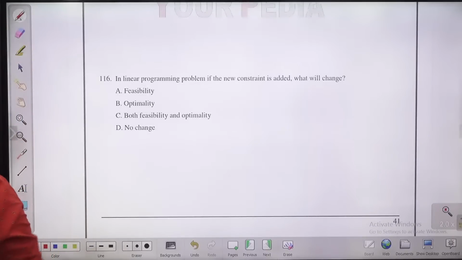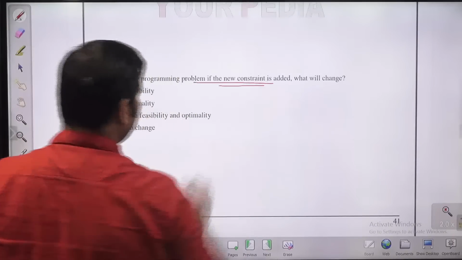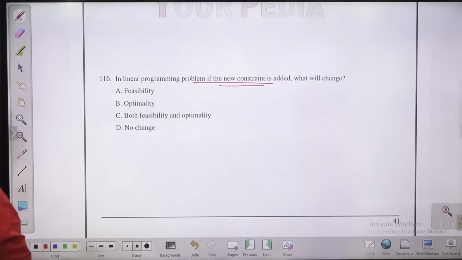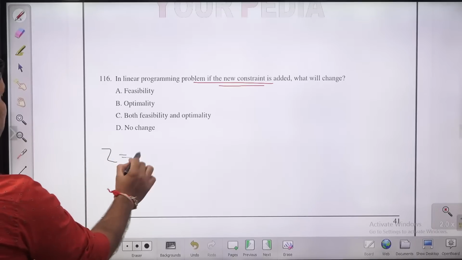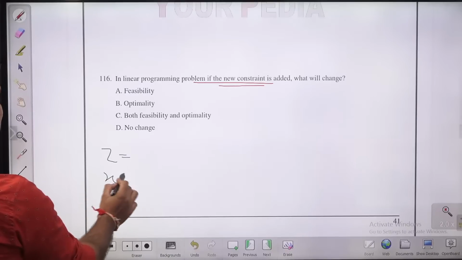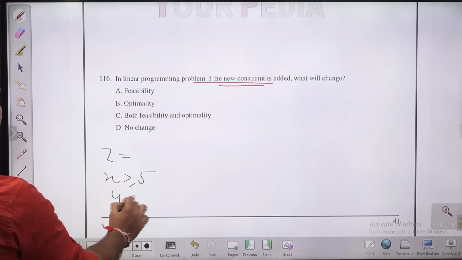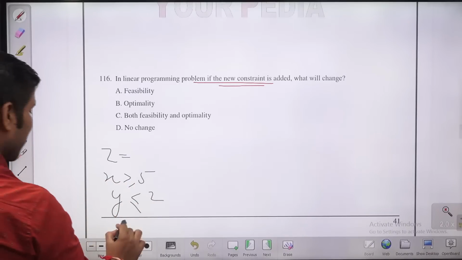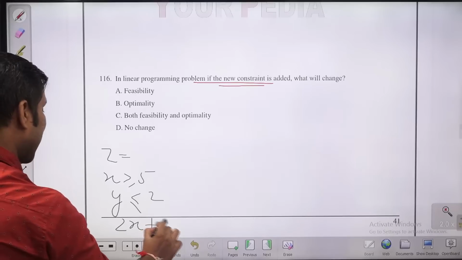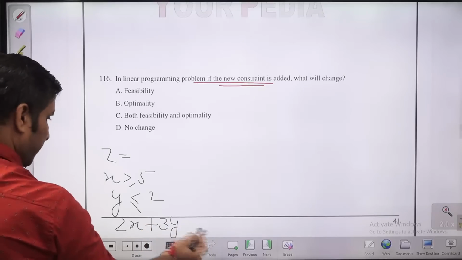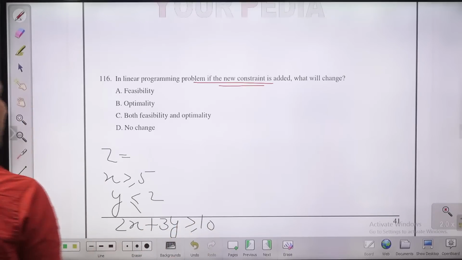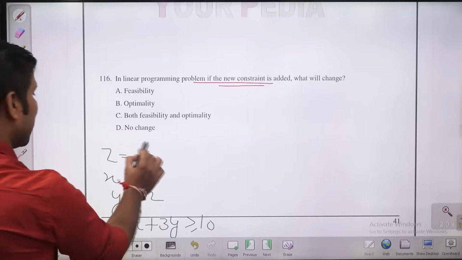In a linear programming problem, if a new constraint is added, you can write the objective function and the different constraints, something like this. You are having some different constraints and some objective function.